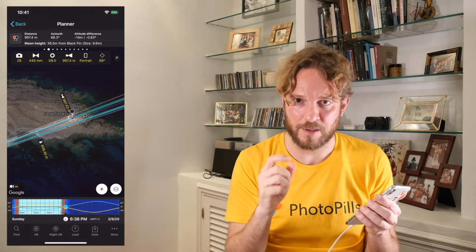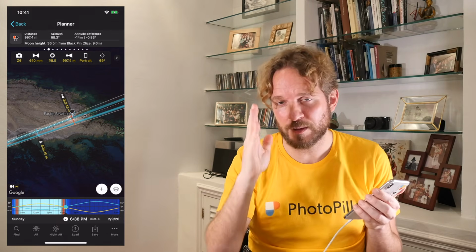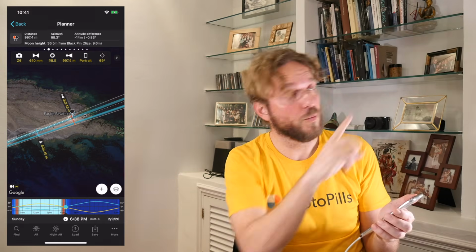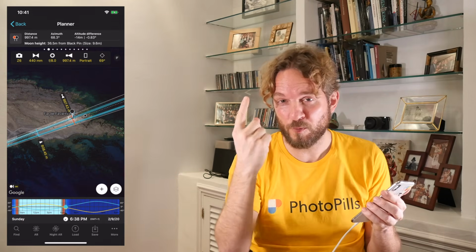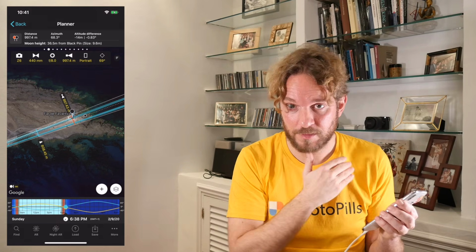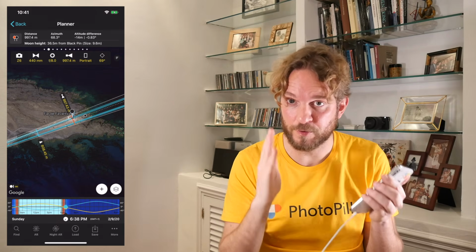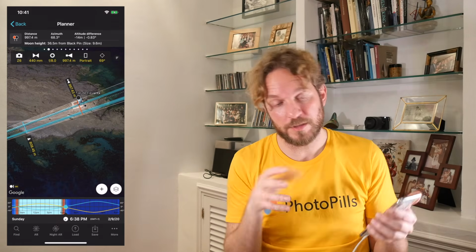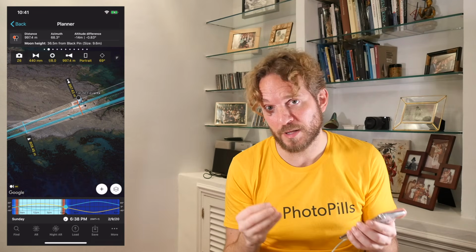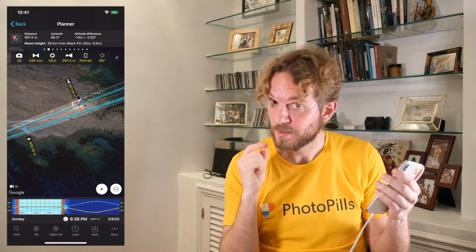Understanding it is key. If you want to learn how to focus at the hyperfocal distance in the right way, watch this video. It's really only 1 minute long, and it'll teach you everything you need to properly focus at the hyperfocal distance. Well, this is how you can easily plan your depth of field and field of view with PhotoPills. Let's move on. Let's talk about exposure now.